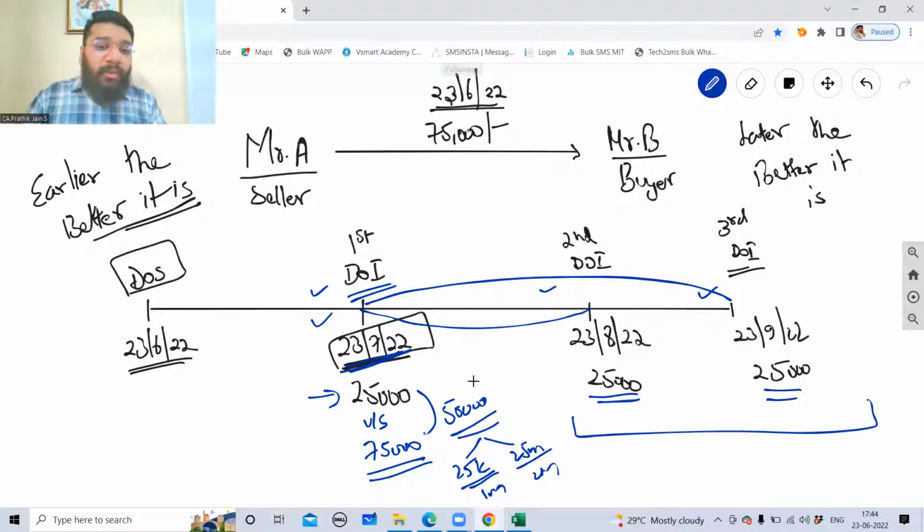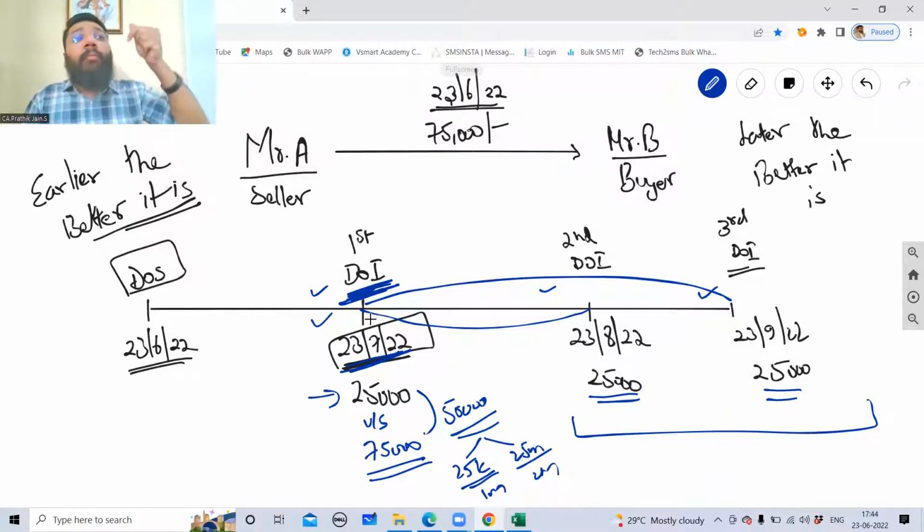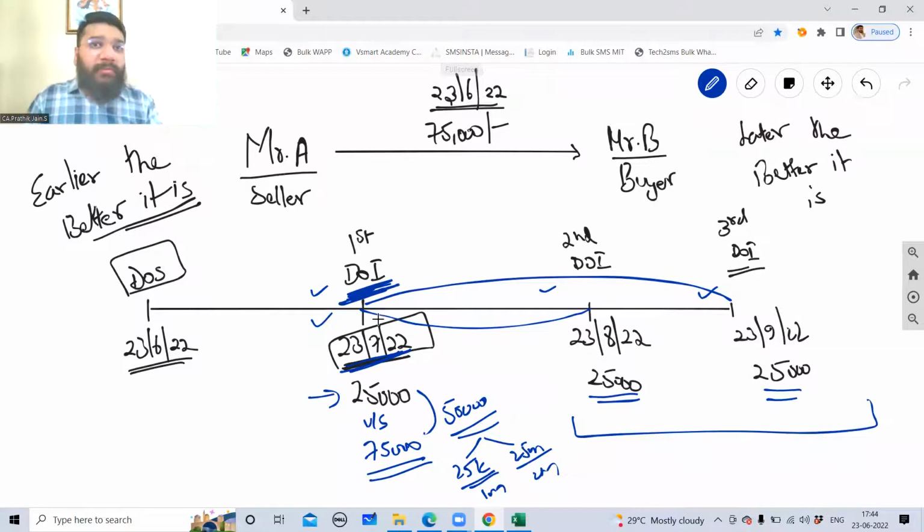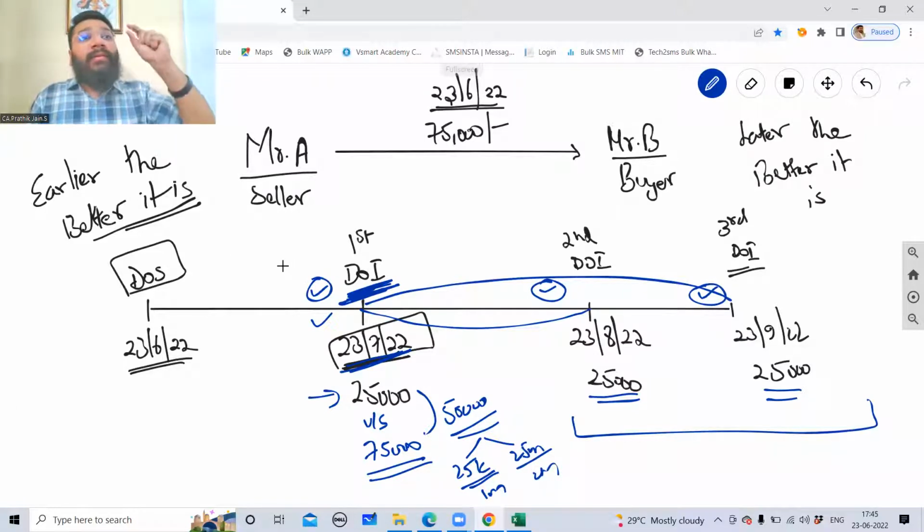So by that virtue, if on the 23 July 2022, A is receiving entire 75,000 rupees, now A has got the opportunity of earning some extra money on that extra 50,000. And Mr. B will lose that extra earning on that extra money. Why? Because had Mr. B paid 25,000 here, another 25,000 here, and another 25,000 here, he would have enjoyed this money by investing somewhere. How?